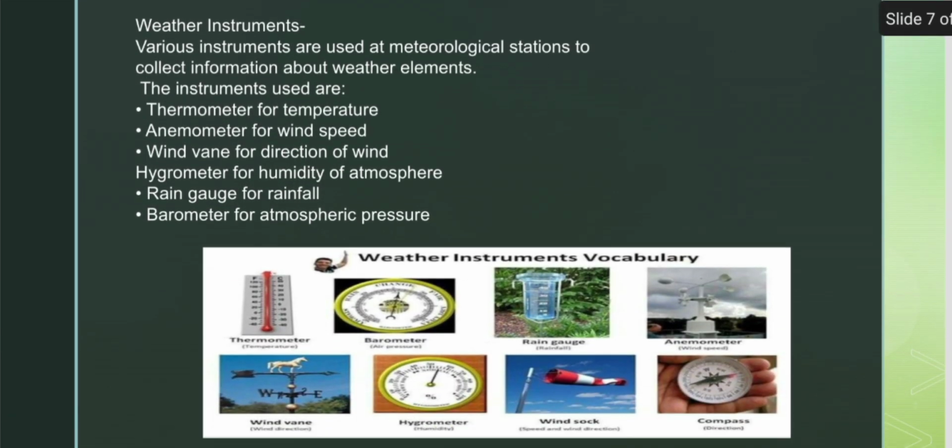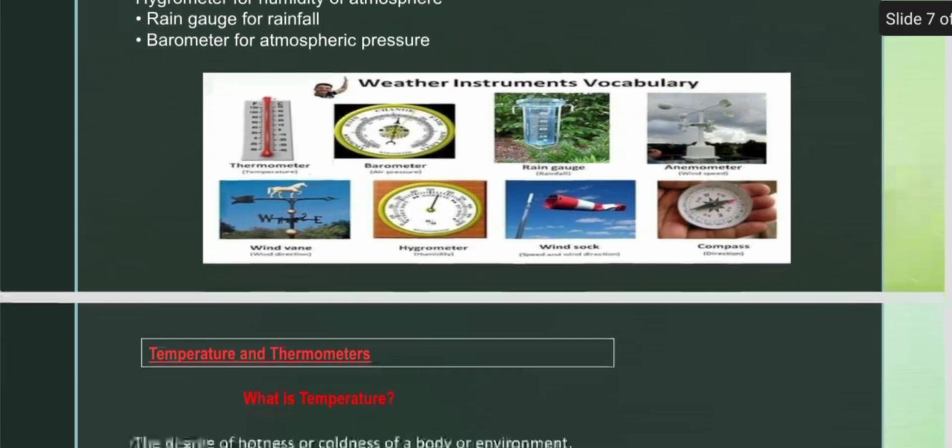Weather elements we can measure with the help of different instruments. For example, thermometer is used for measuring temperature, anemometer for wind speed, wind vane for direction of wind, hygrometer for humidity of atmosphere, rain gauge for rainfall, barometer for atmospheric pressure.